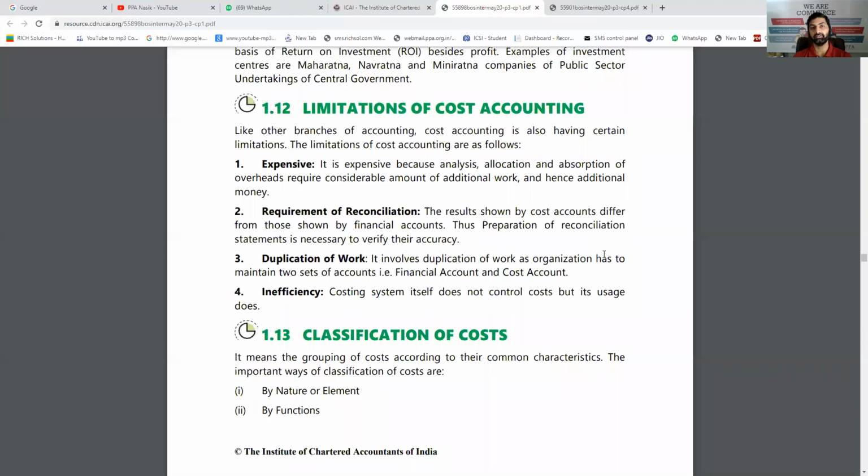Requirement of reconciliation: when I have accounts and costing departments separate, then I need to go for reconciliation. So duplication of work, that means repetition of work happens. And inefficiency, because the costing system is not required by any act, so it is just useful for internal management, so it may lead to inefficiency at some time. Maybe the cost accountant may be free for 3-4 months a year. It may also happen. So these are a few limitations of cost accounting, but it is extremely required for every organization.